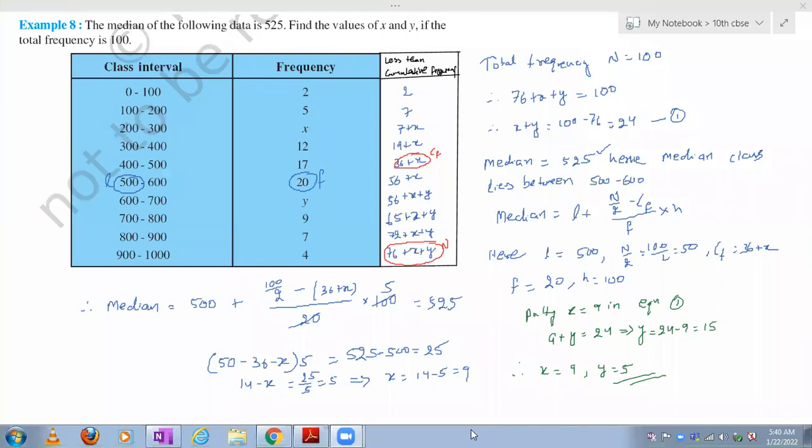So this is the way. So the relation between the mean and